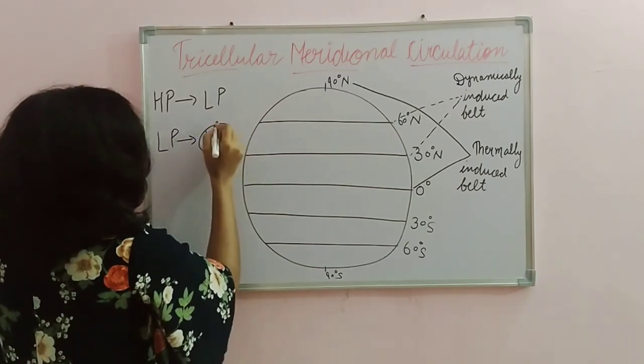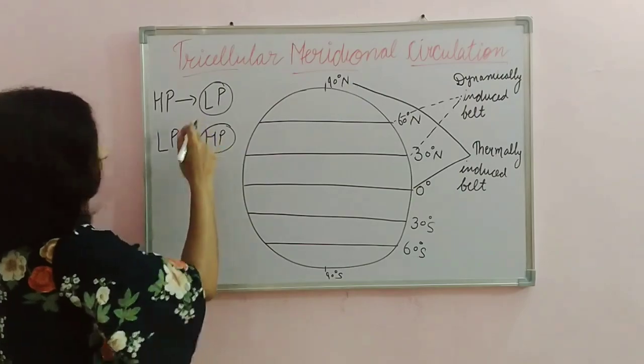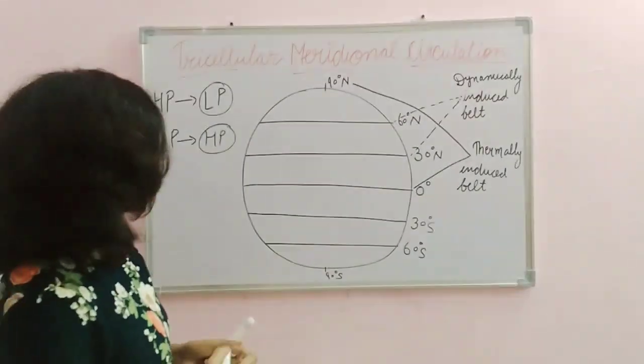So keep in mind all these things so that it will help in the upcoming video.